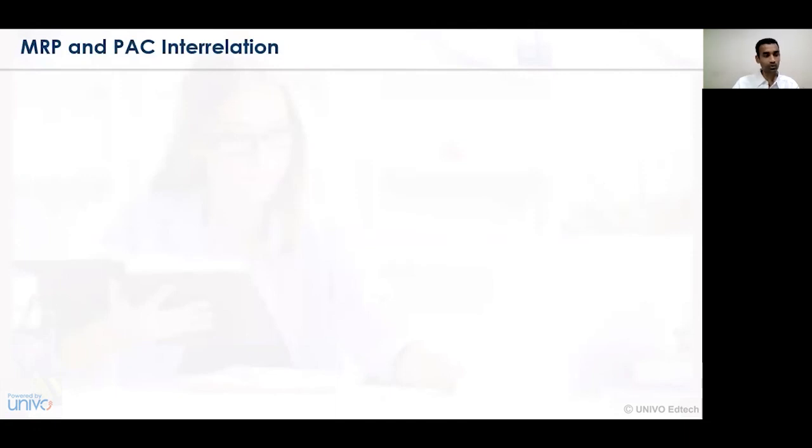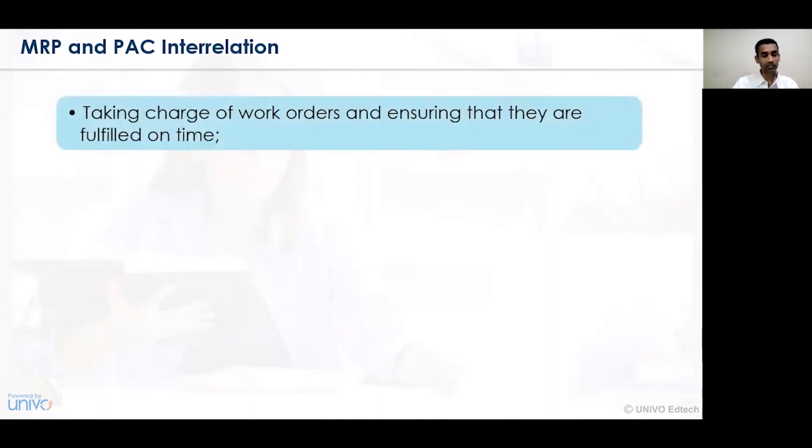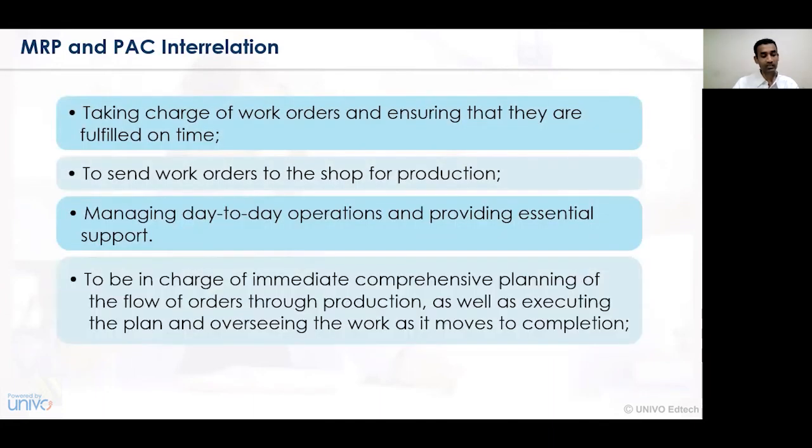Now let's understand what is the correlation between the production activity and scheduling and the MRP, that is, material requirement planning. Now these particular activities are always undertaken for completing a certain work order. That is, whenever a particular work order is being generated, we are always aiming to see that whatever work order is generated, or whatever production activity we need to undertake, it is complied with within a specified time period. So taking charge of a certain work order and ensuring that all the tasks are completed in a specified time period, that particular activity is called the material requirement planning.